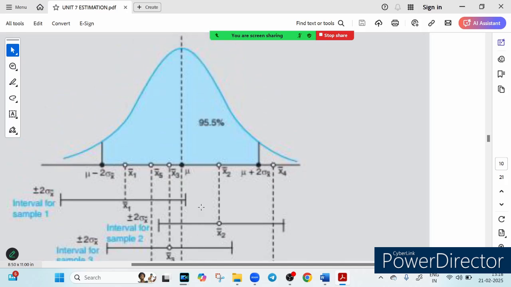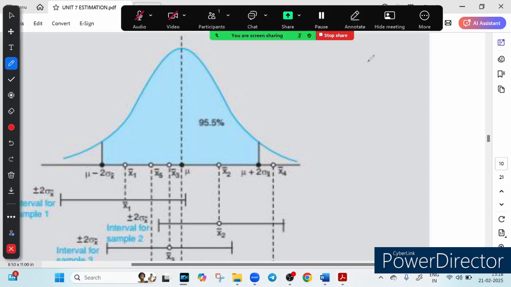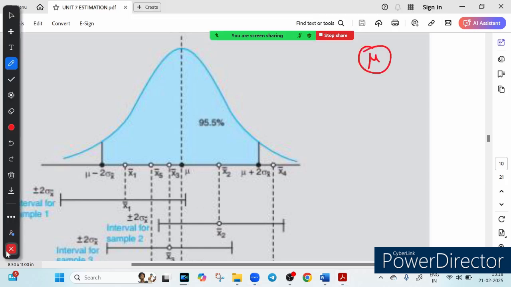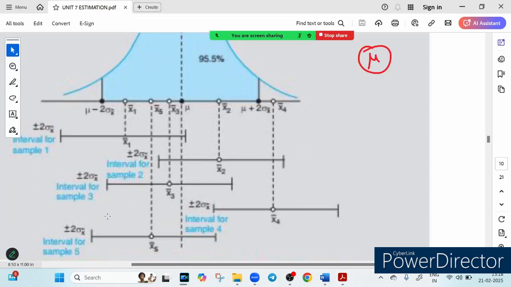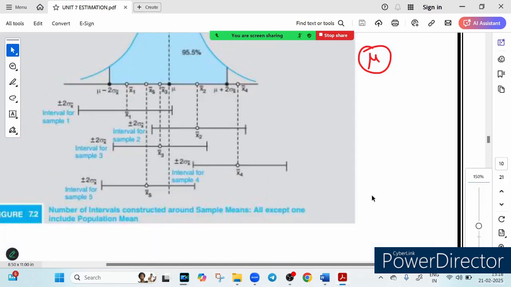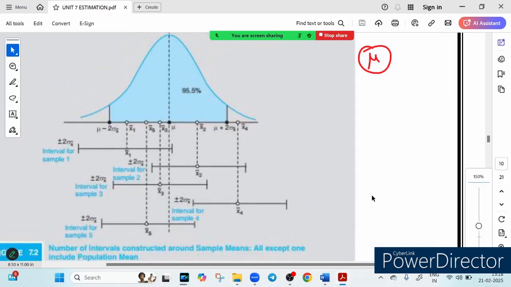So this graph visually represents confidence intervals around different sample means, and how often they contain the true population mean. And what is the true population mean? The true population mean is mu, right? And mu you can see. So let me zoom a little bit, zoom out. I hope this is now visible to you quite clearly.